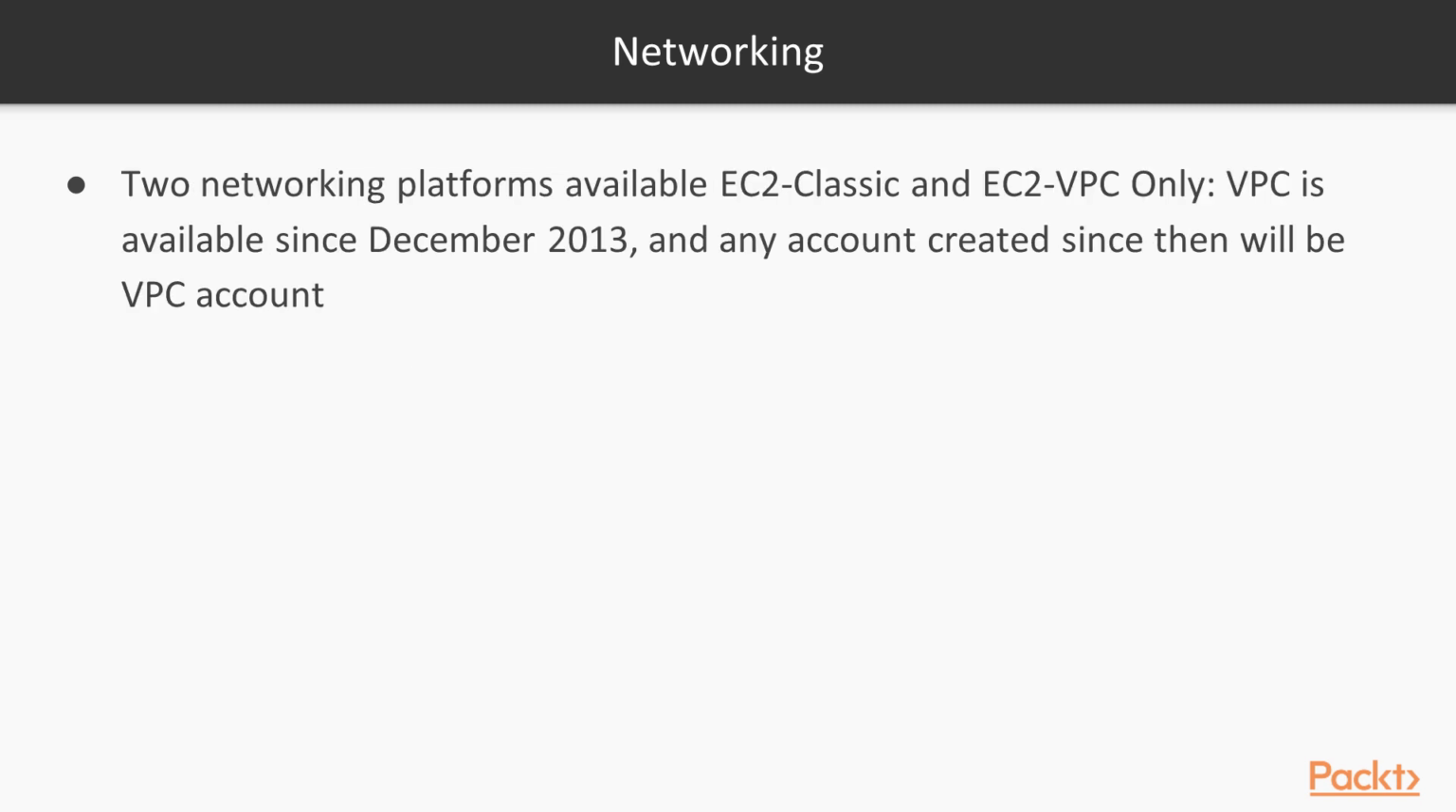And remember, in the initial years of AWS, we had only EC2-Classic, which was when you had instances exposed to the internet with a public IP. But since 2013, you can create EC2 VPC-only instances, or scheme. They also call it networking platforms. So EC2 VPC-only is when you have a virtual private cloud where you place your EC2 instances, and it has been available, as I said, since December 2013.